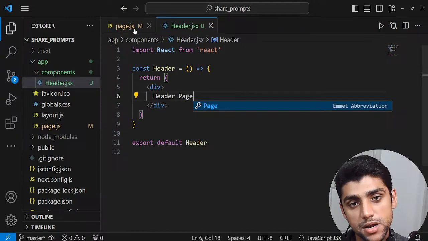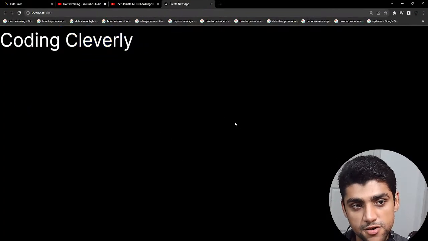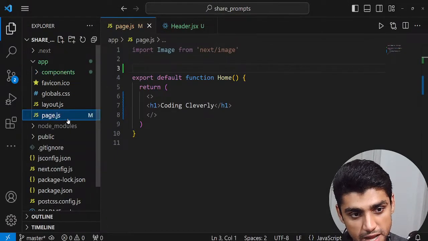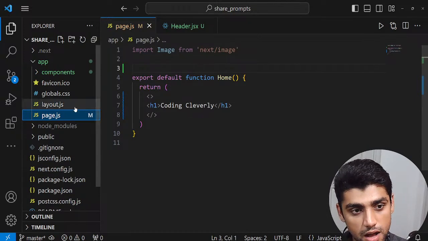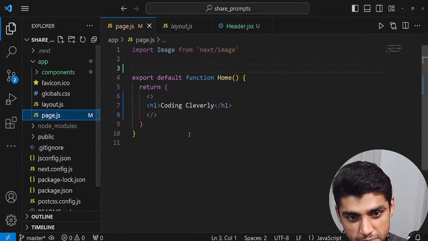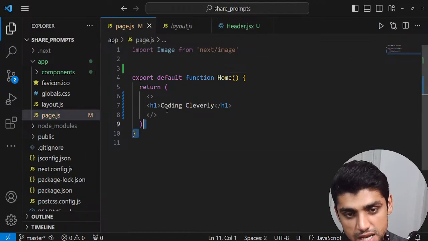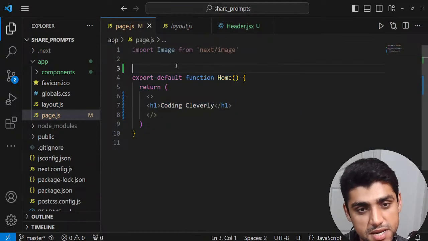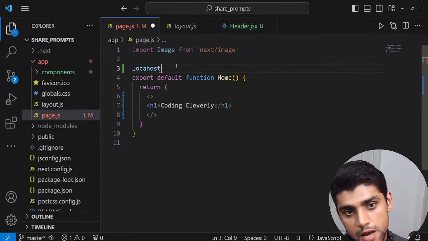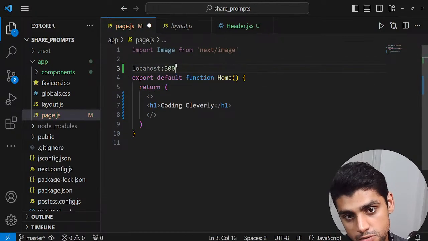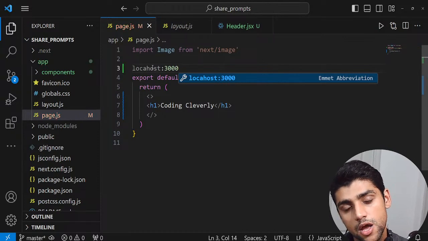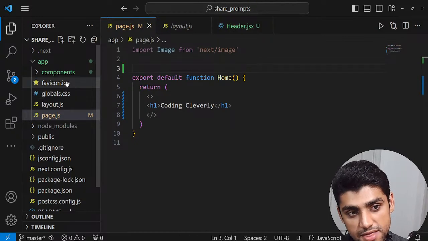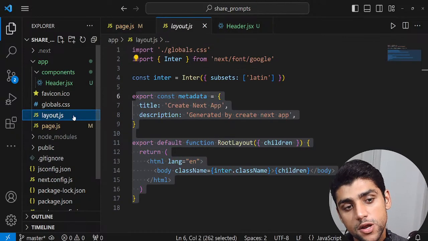This is the component. But right now you can't see the component. Where's the component going to be? You have to link it, and the way to link it is to go to your page.js. I would not prefer page.js, because this is your home app, where it's just slash. When your routes are going to be different, this is slash route. So localhost port 3000 slash is just your home page. But if you want to go to another route, I'm going to get this header component and put it within our layout.js file.